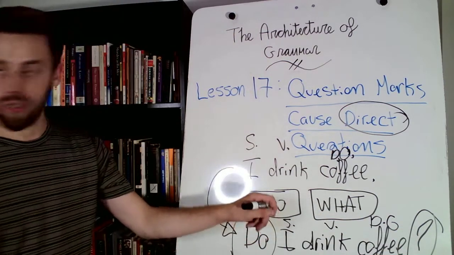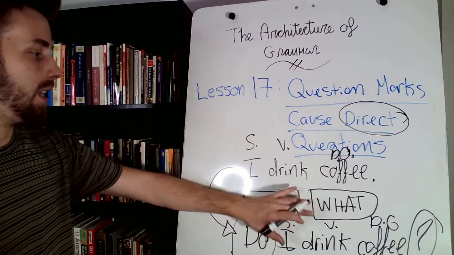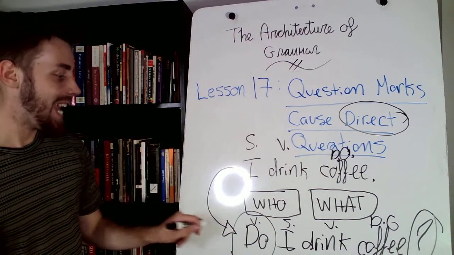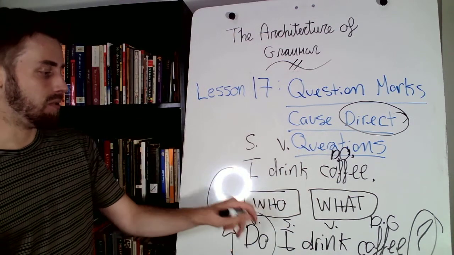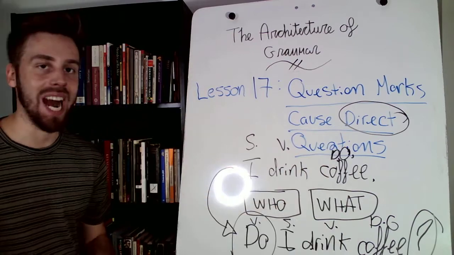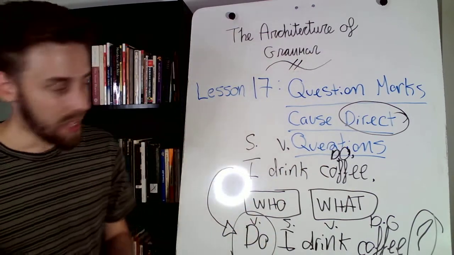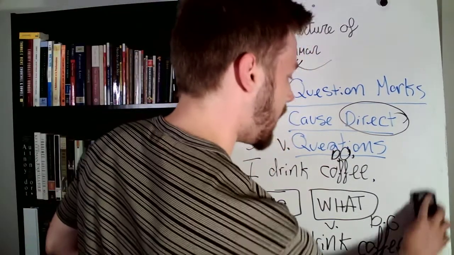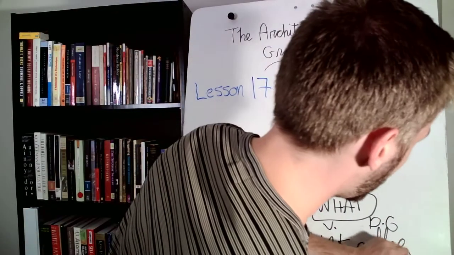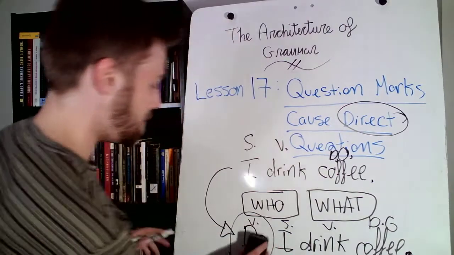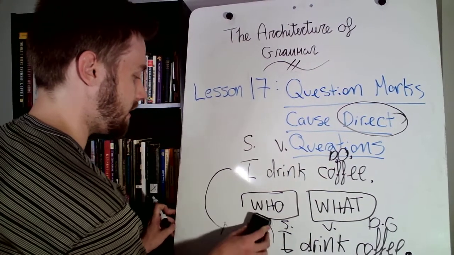Now I could turn this into an indirect question. I asked if I drink coffee. That's an indirect question. And if I were to do this, I would not use the question mark, I would use the period, and that would be a declarative sentence.